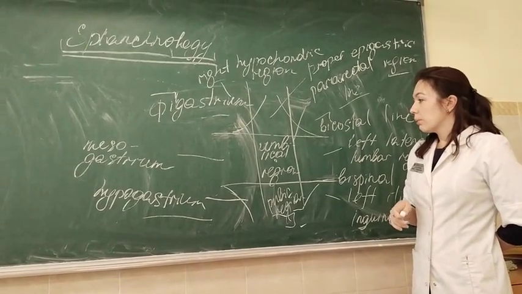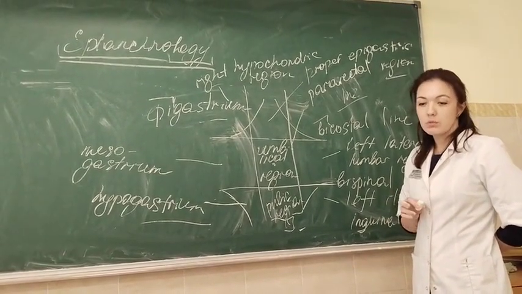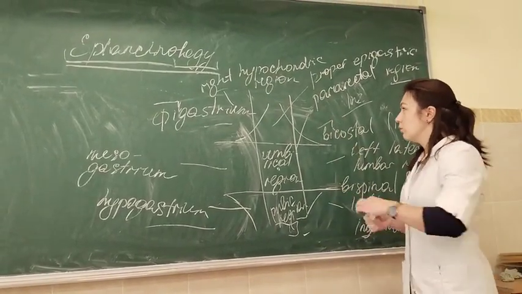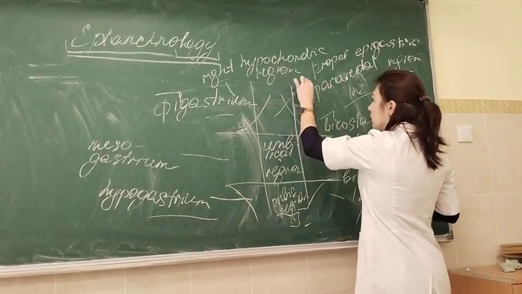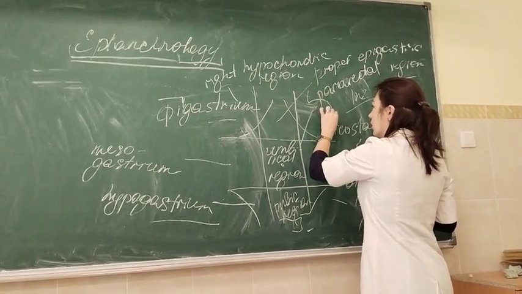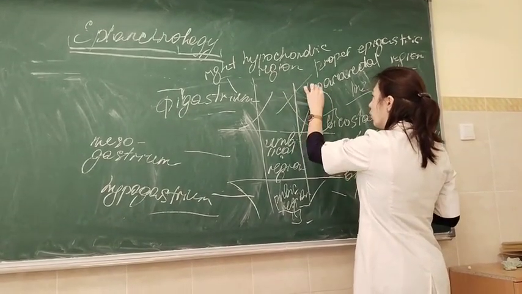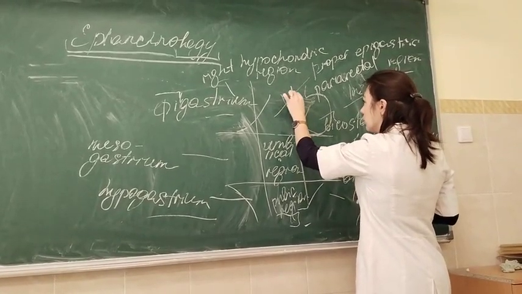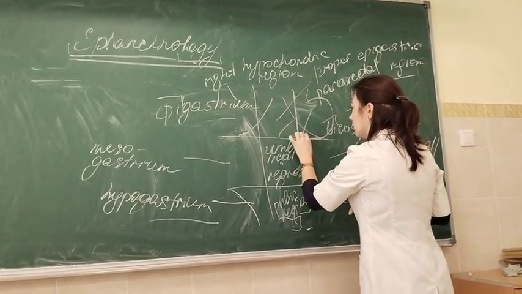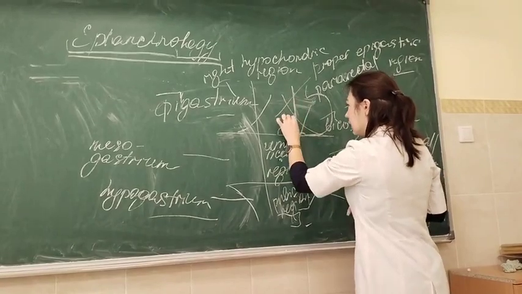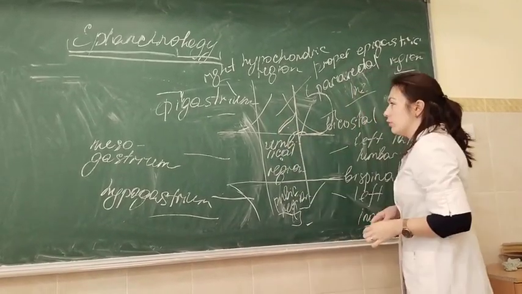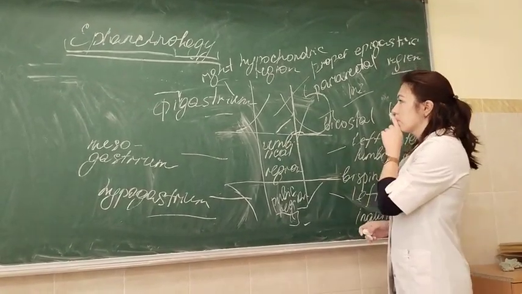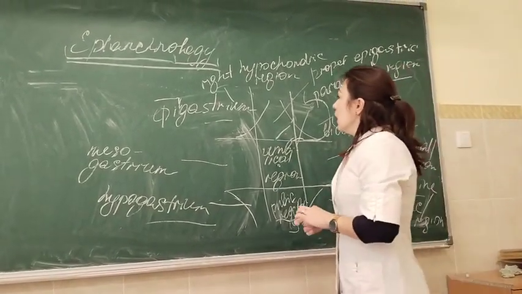And when we describe holotopy of organs which are located in the abdominal cavity, we should use this division. So for the stomach, we can say that 3 out of 4 parts of the stomach are located in the left hypochondriac region, and 1 out of 4 parts is located in proper epigastric region. That's it.